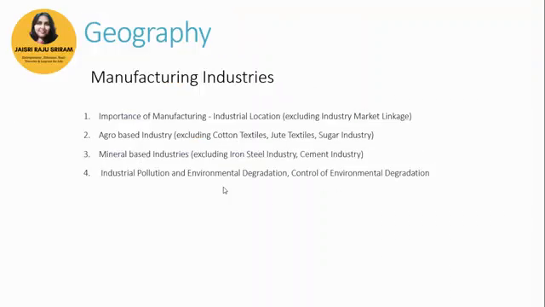The next lesson that we are looking at is manufacturing industries. In manufacturing industries, how has the ever-increasing number of industries in India exerted pressure on existing freshwater resources? This has been a question that we are asked. The other type of question is, why is there a maximum concentration of iron and steel industry in Chota Nagpur Plateau? The reason is simple. It's the place where you have those deposits and mines, so it is easy to transport the ore to the factories. Please write the three reasons.